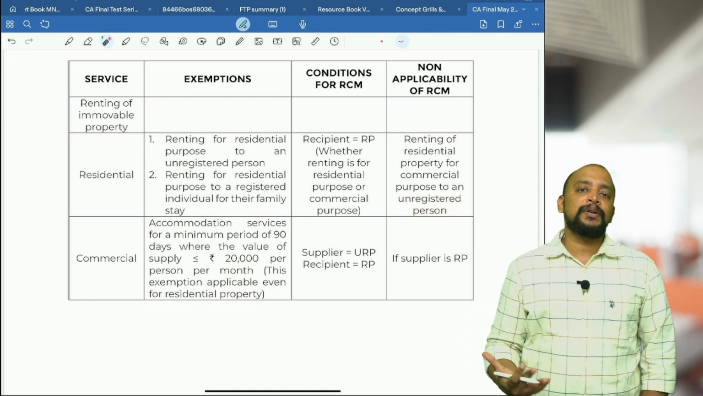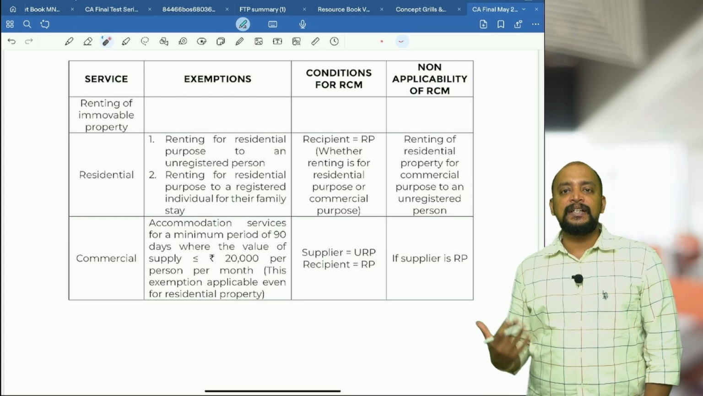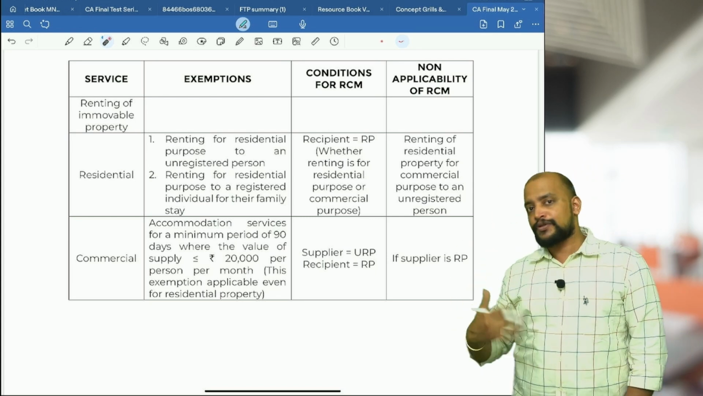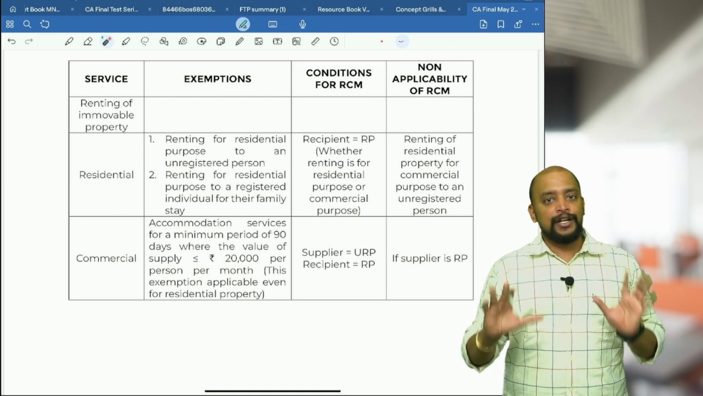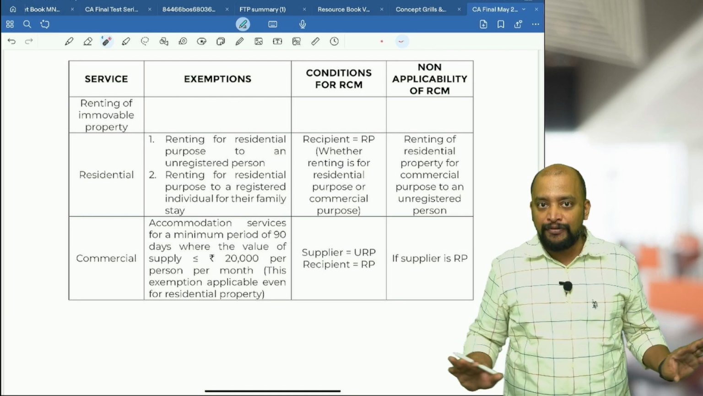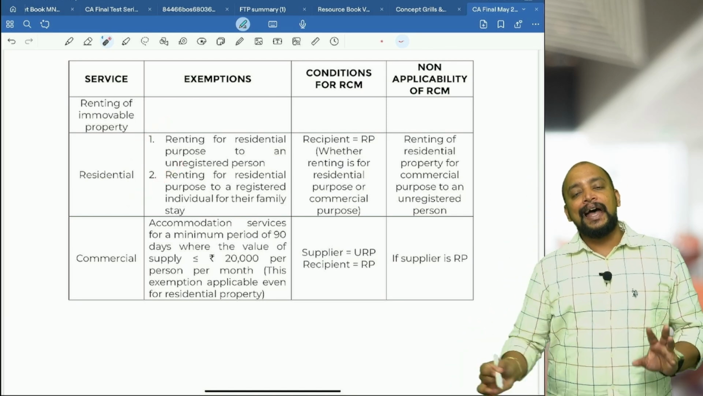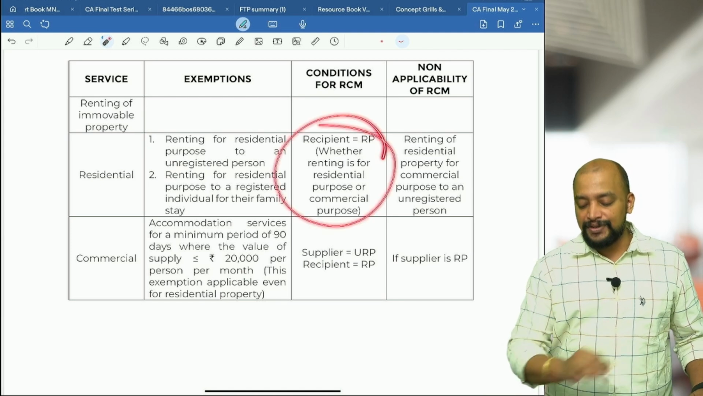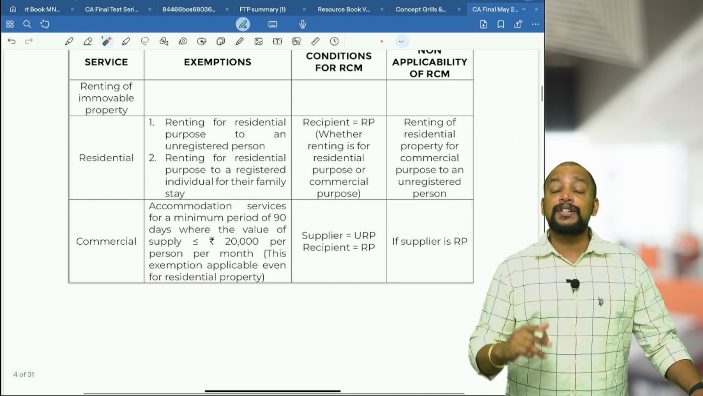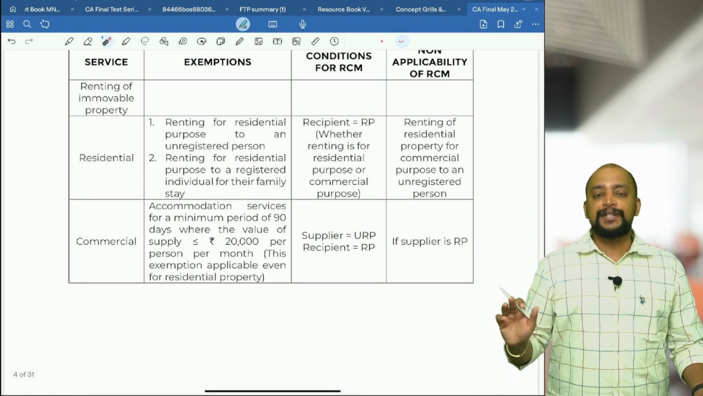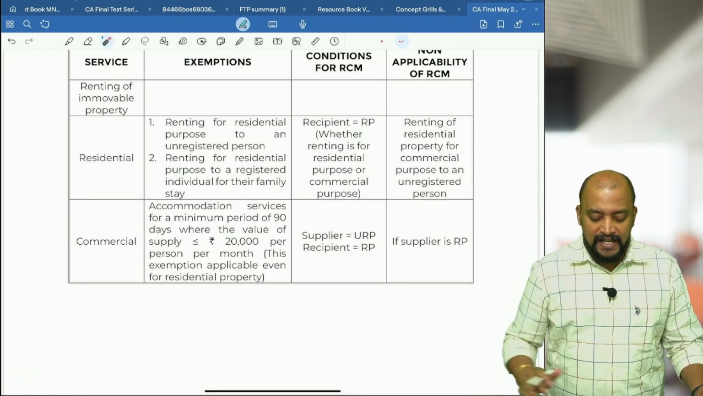So what you need to remember: there are a lot of people who will tell you different charts, even I also tell different charts for this, but the charts will be so confusing. You just stick to this, so it will become easy for you. There are 2 exemptions and only one condition for RCM, that the recipient should be registered. And suppose it is renting of residential property for commercial purpose to an unregistered person, then it will be coming under FCM.